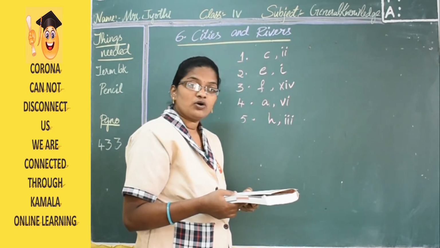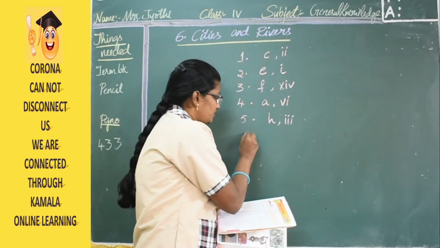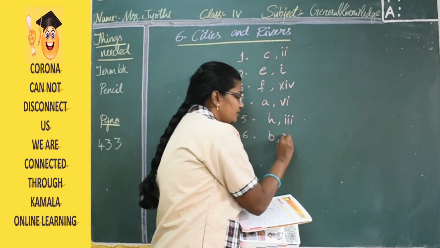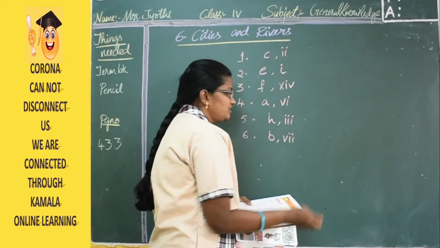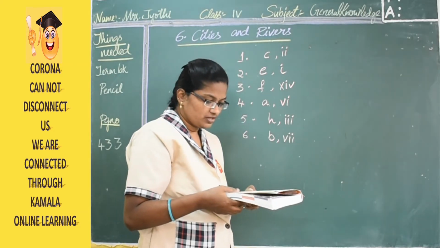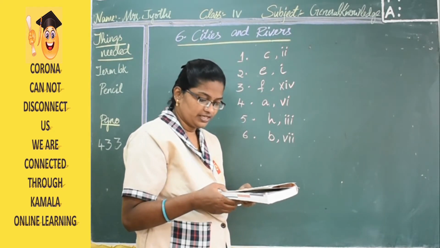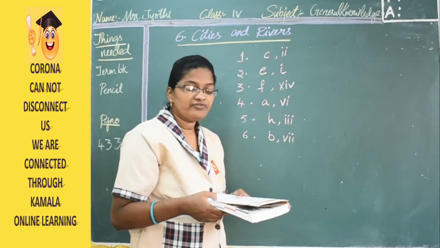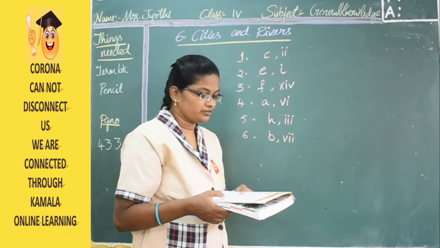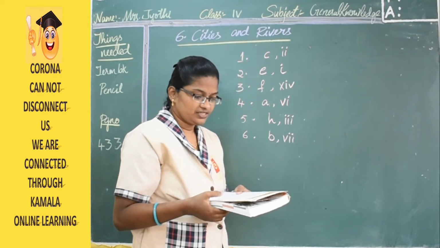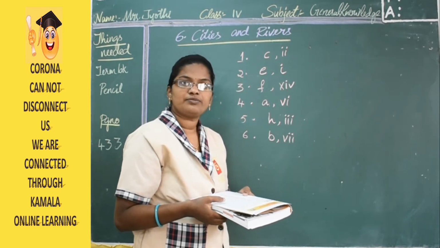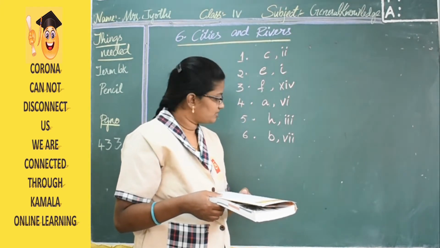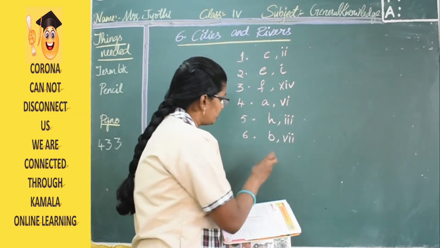The next, the sixth one, is Guwahati, and the answers are B and 7, that is VII. Guwahati is situated in Assam and the river flowing here is Brahmaputra. Then the seventh one is Vijayawada.